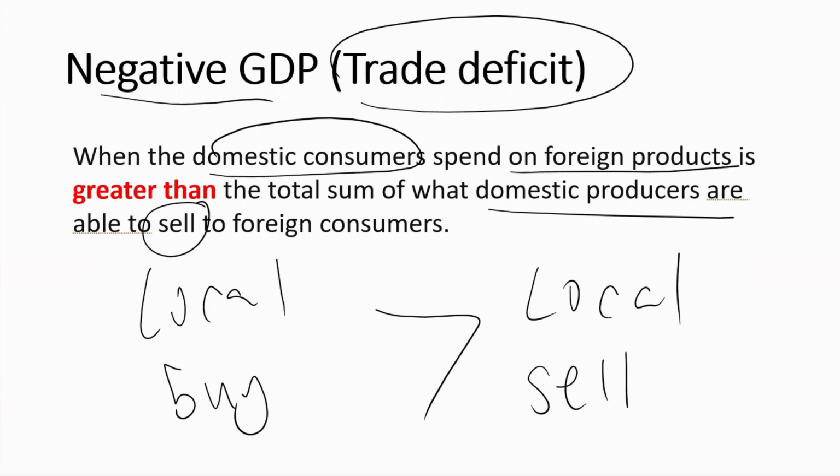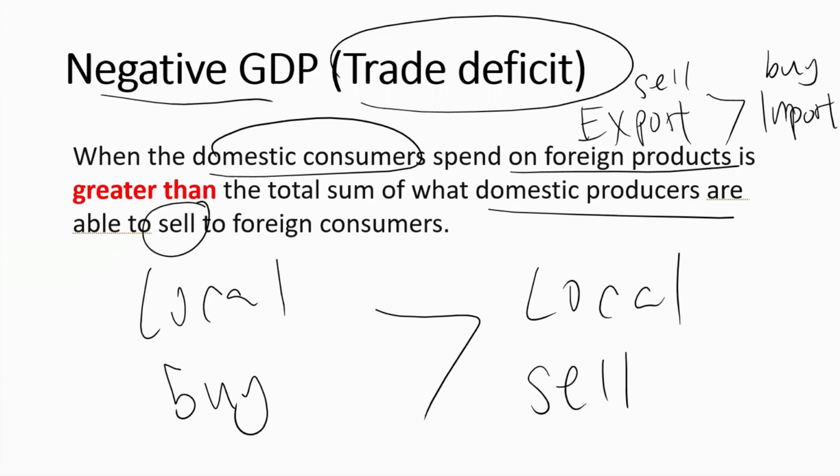Imports are larger than exports. Exports means we sell, imports means we buy. So what we are selling is less than what we are buying. Basically we have more buying, more imports than selling, and that causes us to have a trade deficit.